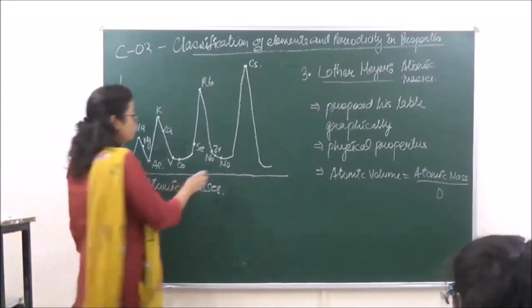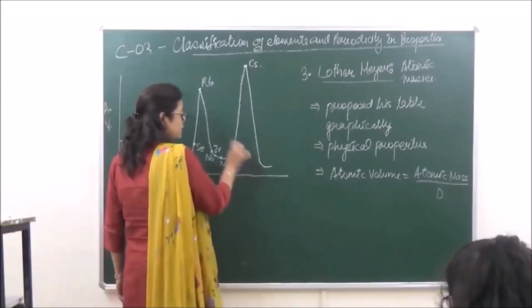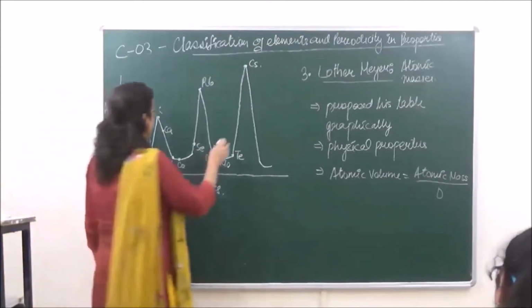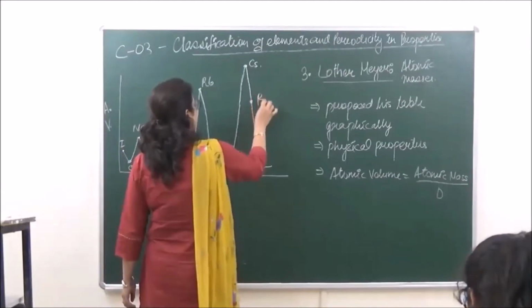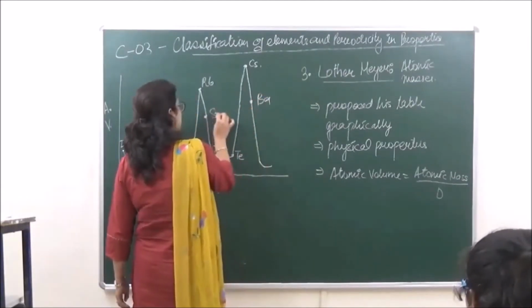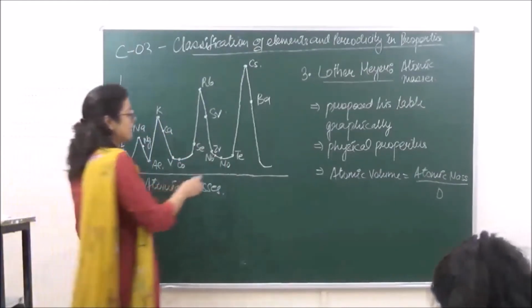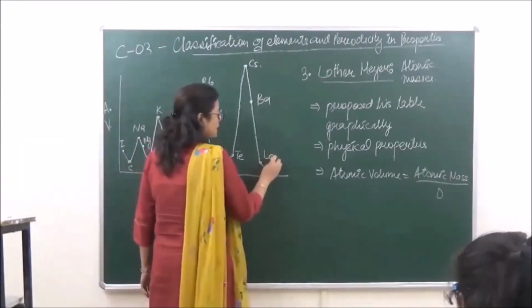And then we have tellurium over here and cesium there, and then we had barium over here, strontium over here, okay, and then over here was lanthanum.